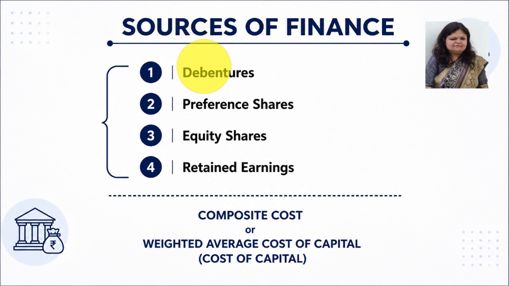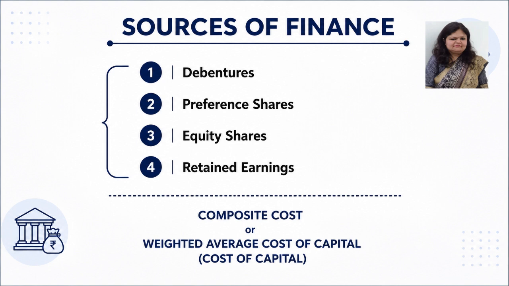One source is debentures, second is preference shares, third is equity shares. So the cost of debentures, or cost of preference shares, or cost of equity shares, or cost of retained earnings, this is called specific cost.